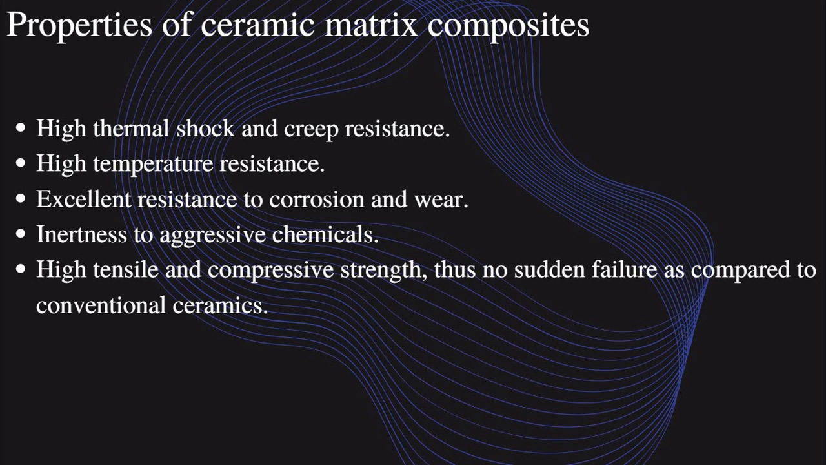Conventional ceramic is only made up of clay or some sand materials, so it has high brittleness and is easily breakable. But ceramic matrix composites are made up of the main material and another matrix, a fiber matrix. So it gives high tensile and compressive strength, reducing crack failure.